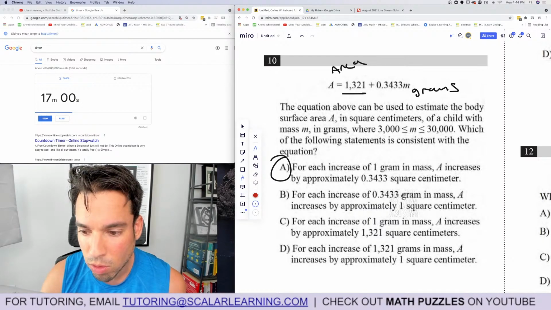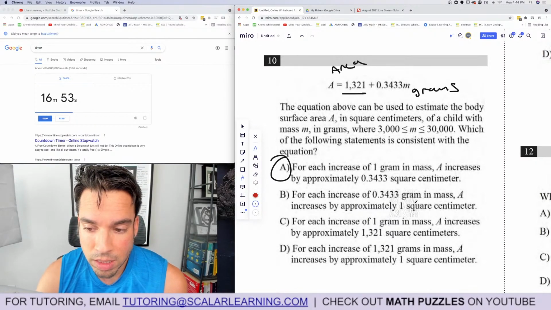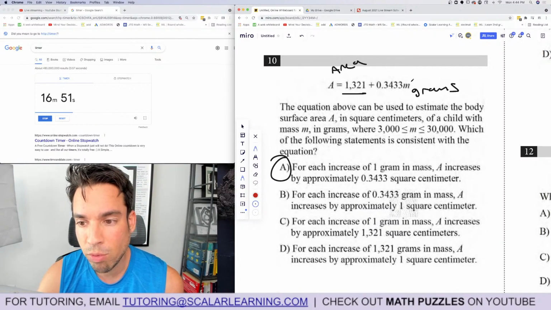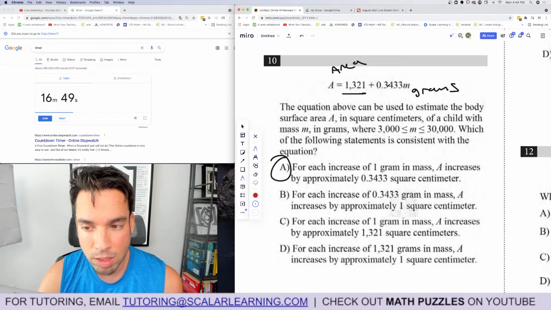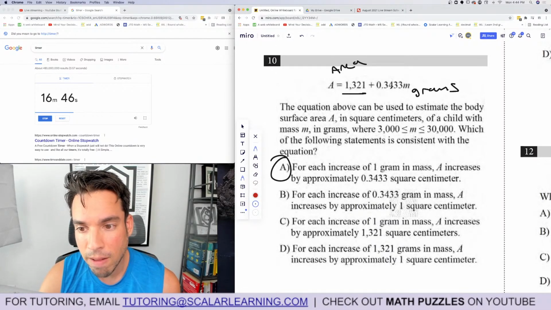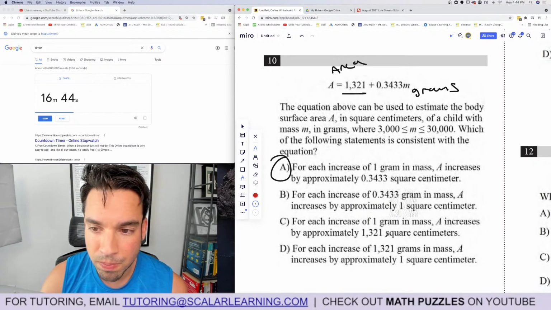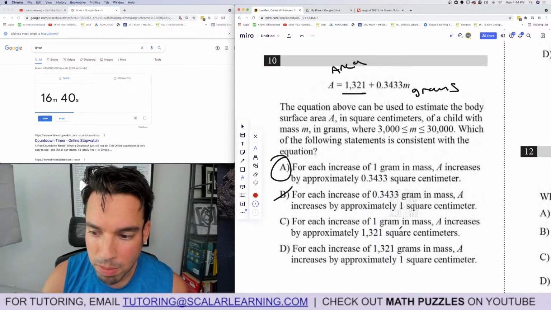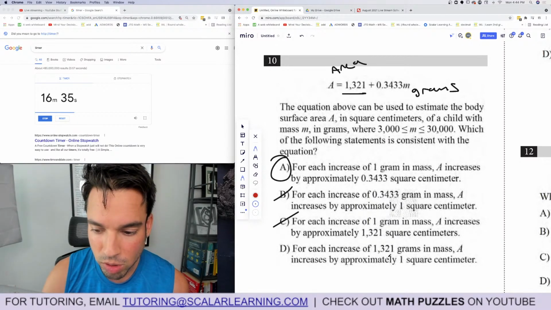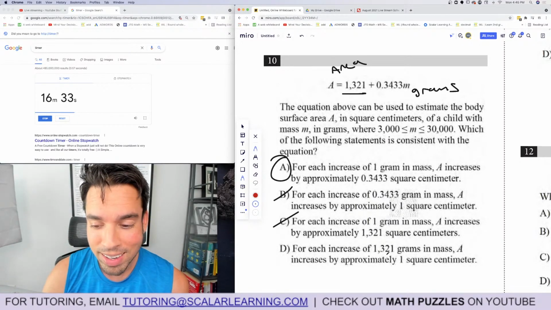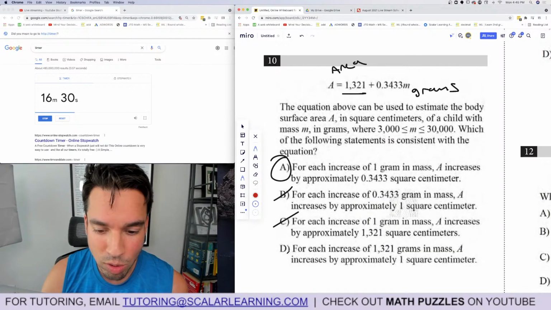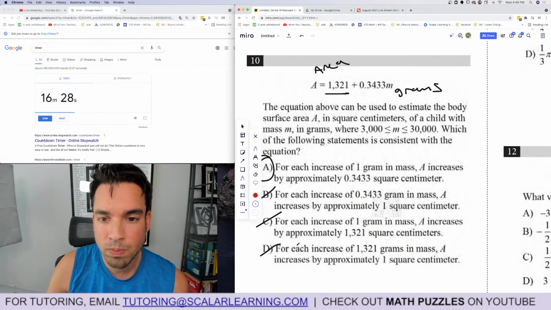For each increase of 0.344 grams in mass. No, I know that's not true because I can plug in 0. Then if I plug in 0.344 and multiply it out, it'd be like 0.09 or something, right? It wouldn't be an increase of 1 square centimeter because this is in square. For each increase of 1 gram in mass, an increase of, no, that makes no sense. That's the y-intercept. That's not the change. It's the starting point. For each increase of that, no way. Have fun plugging that in, and you'll see quickly that there is no way that's true.